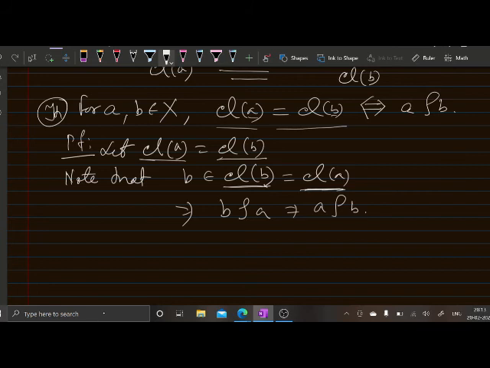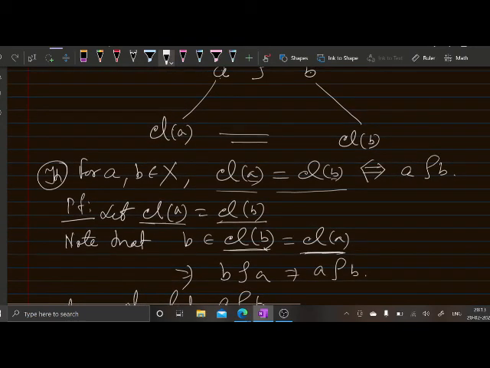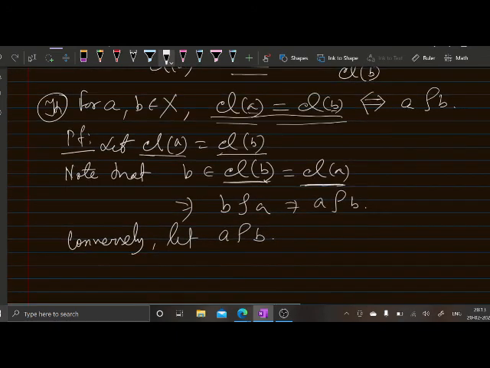Now, for the converse case, let A and B be related. Then you need to show that these two classes are the same.